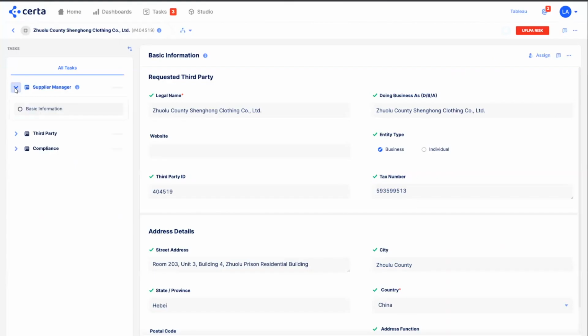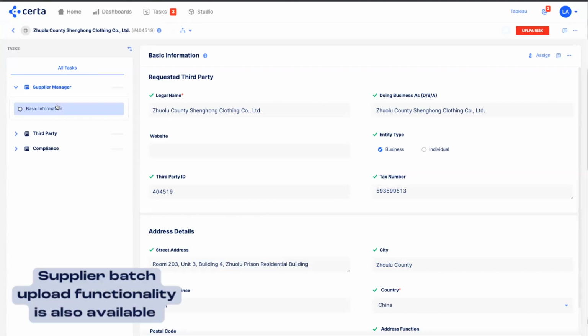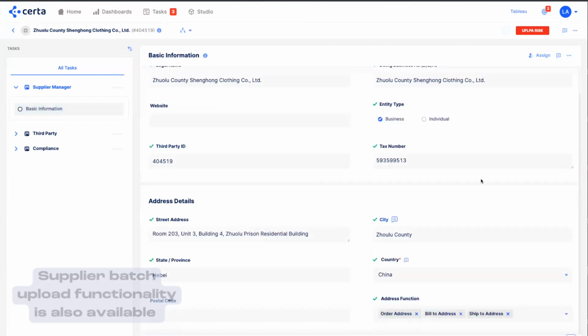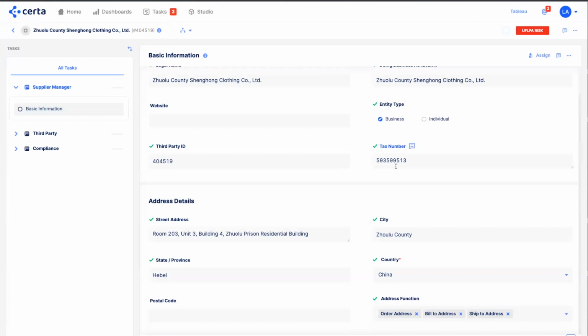The supplier manager would load the basic information on that supplier. We also have batch case functionality to load multiple records at a time. Any of the details here can be modified to collect and add more engagement overview as desired. But essentially, they would kick off the process and load that record in, whereby the system could do a duplicate check and offer up preferred third parties.